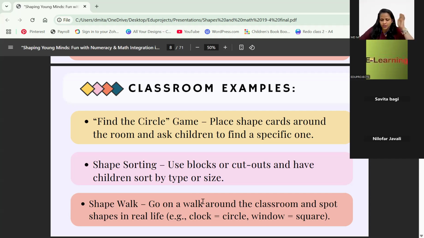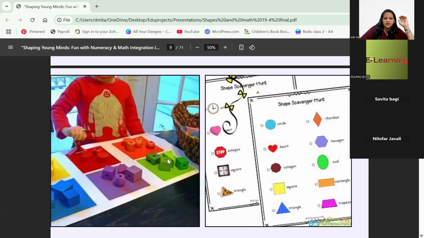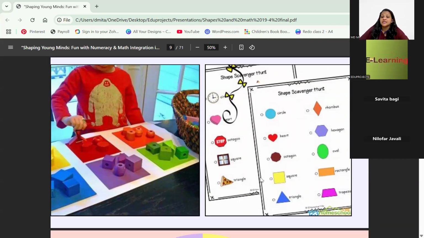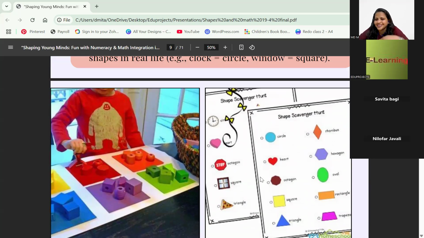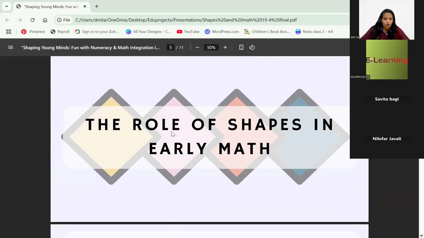And apart from shape walk, I just remembered because of the shape walking. These are the images that I found on the net and put in. But there were some things I wanted to put across, like sorting of shapes. Scavenger hunt also: when you do the shape walk, you can give them a sheet with those shapes, and whichever shape they find, they put a tick mark on it. You can give this as homework also. This is how they start observing their surroundings.